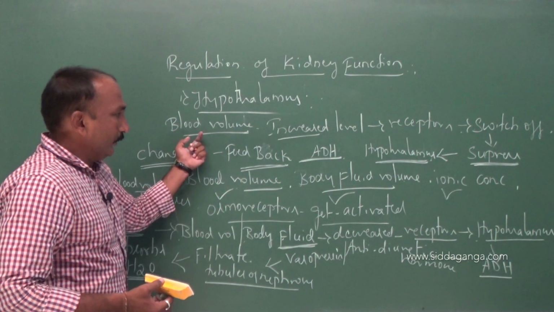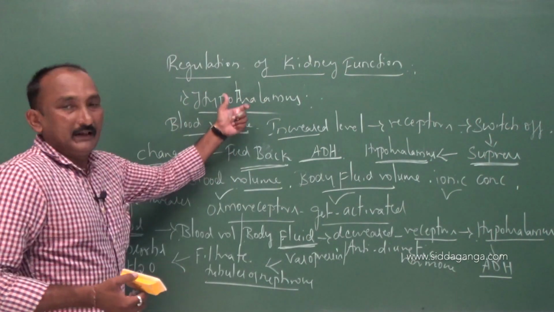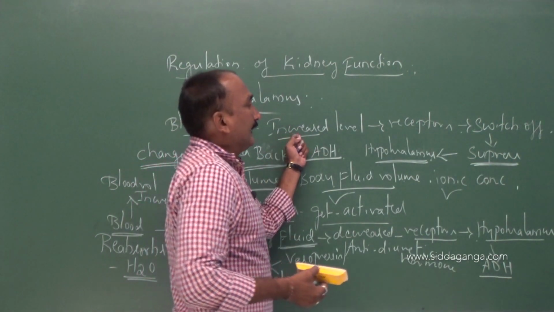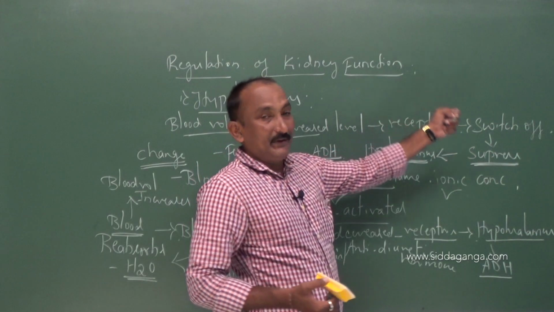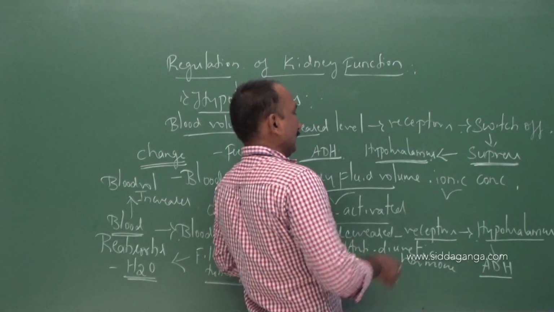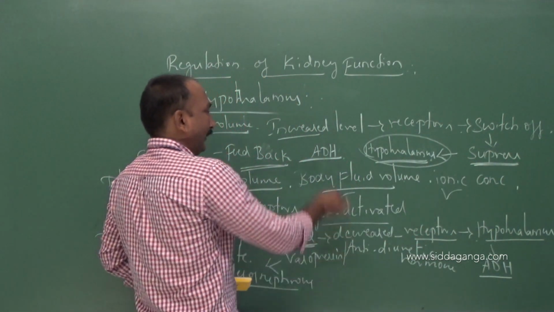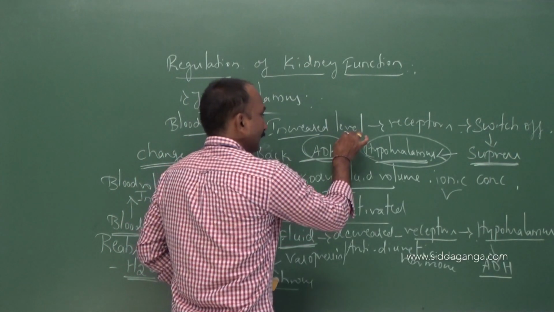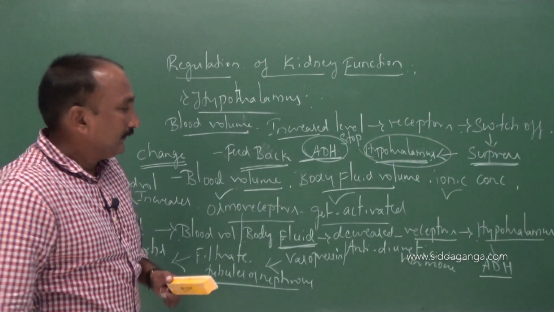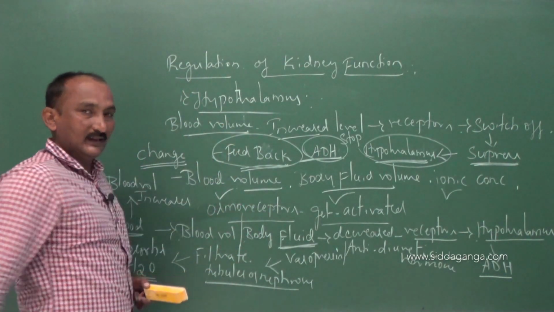While the blood volume is increased from the normal level, the receptors switch off, and as a result the hypothalamus is suppressed and the secretion of ADH is suppressed. That completes the feedback process.